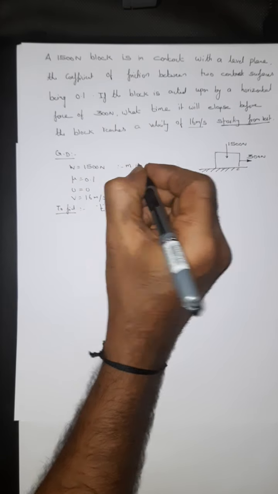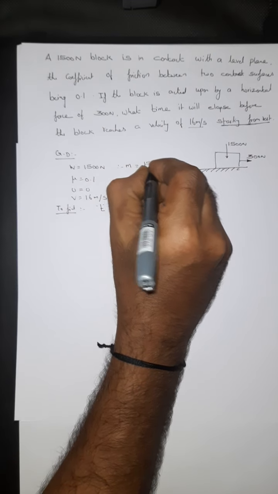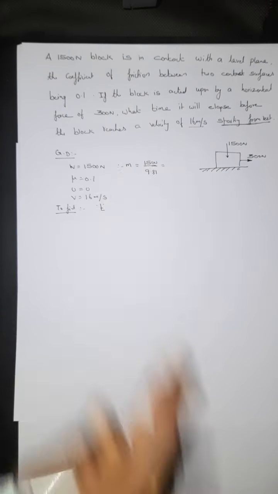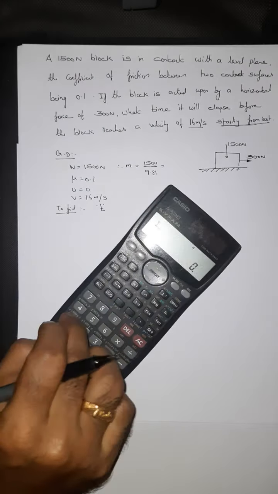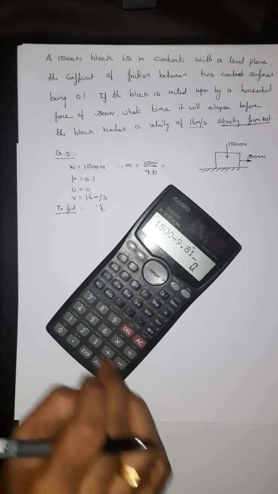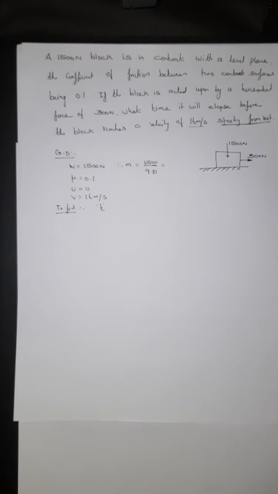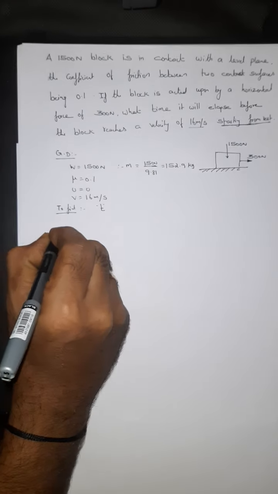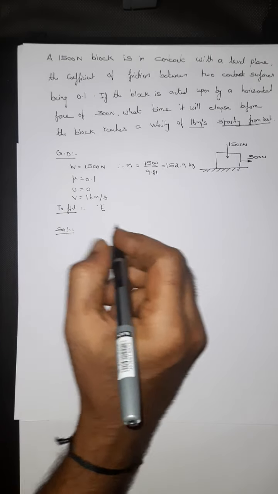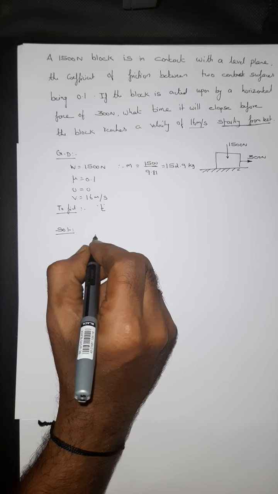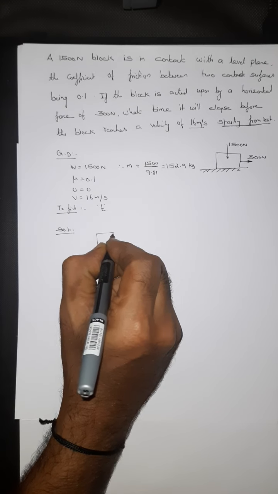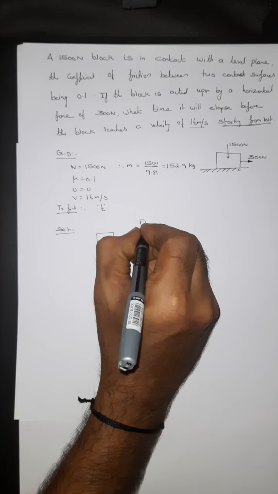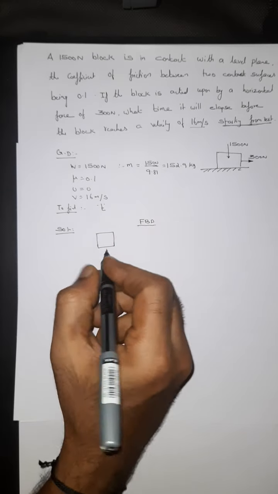Now I convert the weight of the body, that is the block, into kg. So 1500 divided by 9.81 works out to 152.9 kg. Solution. The first thing one has to draw is the free body diagram, that is FBD.